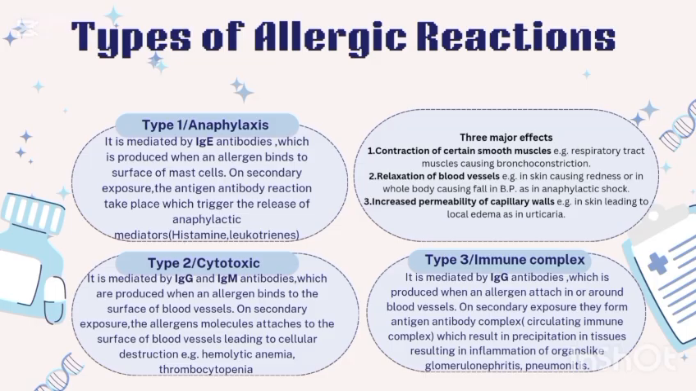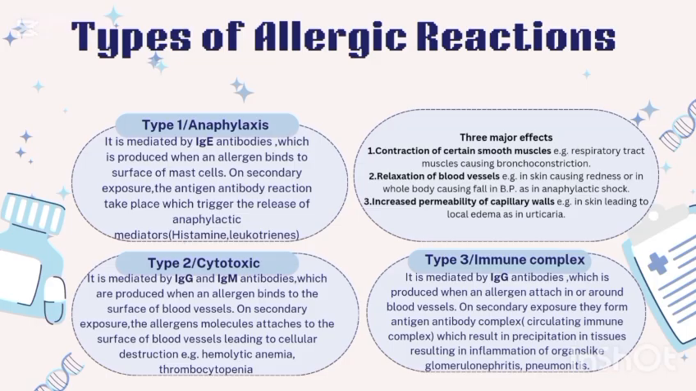Now, what is type 1? Type 1 is also known as anaphylaxis. It is mediated by IgE antibodies, which are produced when an allergen binds to the surface of mast cells. On secondary exposure, the antigen antibody reaction takes place, which triggers the release of anaphylactic mediators like histamine and leukotrienes, which produce three major effects: contraction of certain smooth muscles, relaxation of blood vessels, and increased permeability of capillary walls.